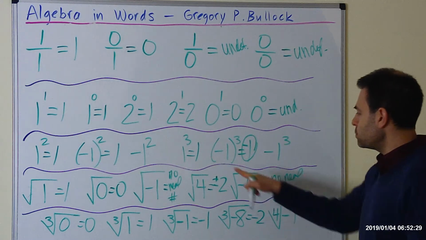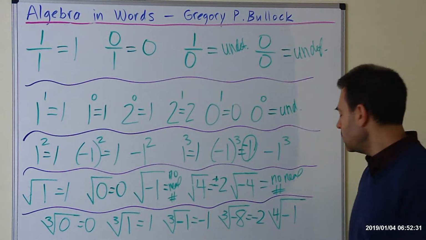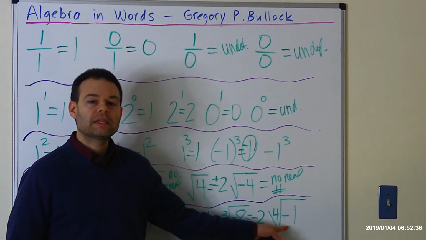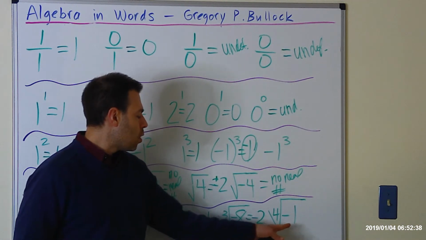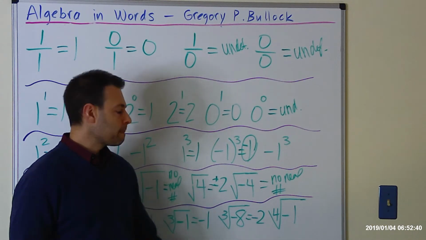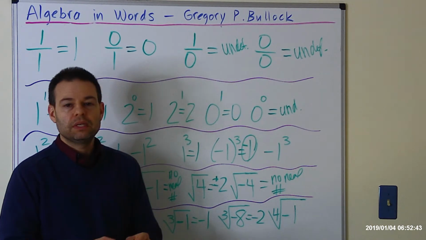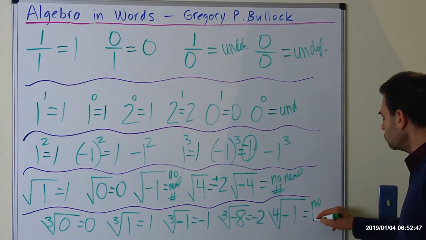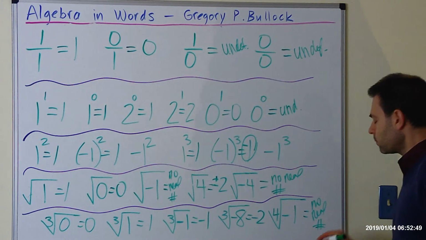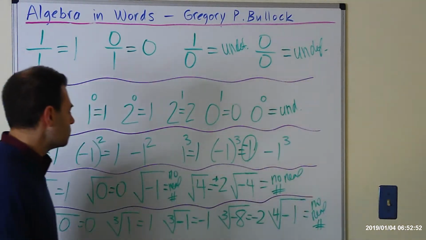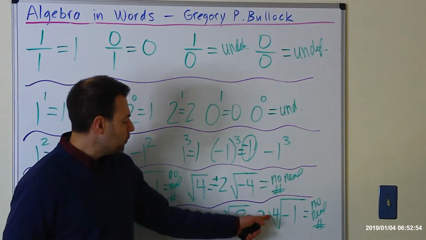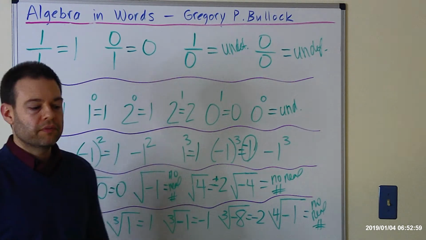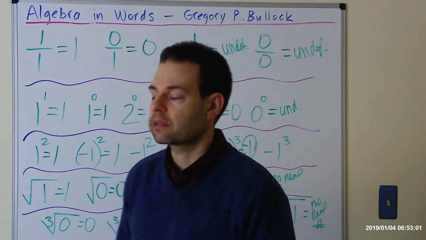And finally, at least before we get to the last two I saved, is the fourth root of negative 1. Think about that a second. What is negative 1 to the fourth root? The answer to that should be no solution, or no real number. Why is it no real number? Because again, this is an even root with a negative radicand, and you can't take the even root of a negative radicand. I just put that in there for practice.